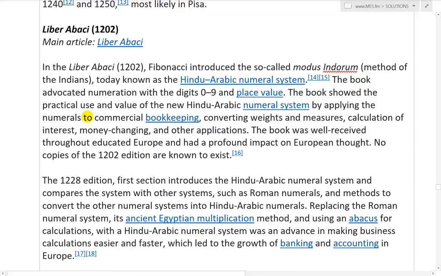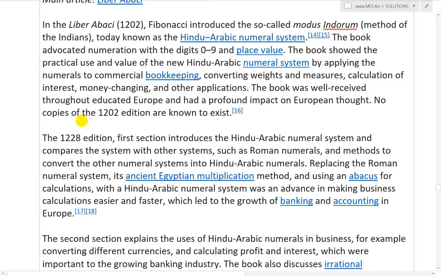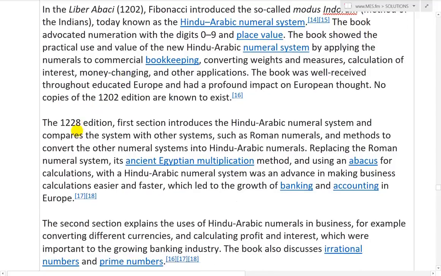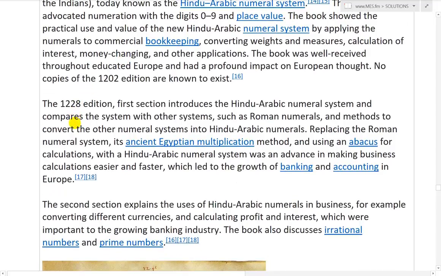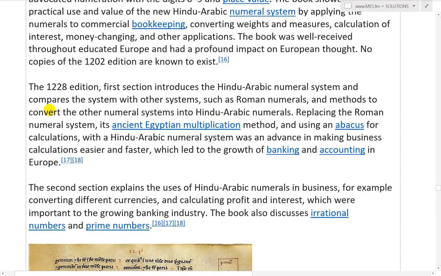It's interesting. So the book advocated numeration with the digits 0 to 9 and place value. The book showed the practical use and value of the new Hindu-Arabic numeral system by applying the numerals to commercial bookkeeping, converting weights and measures, calculations of interest, money changing, and other applications. The book was well received throughout educated Europe and had a profound impact on European thought. No copies of the 1202 edition are known to exist.